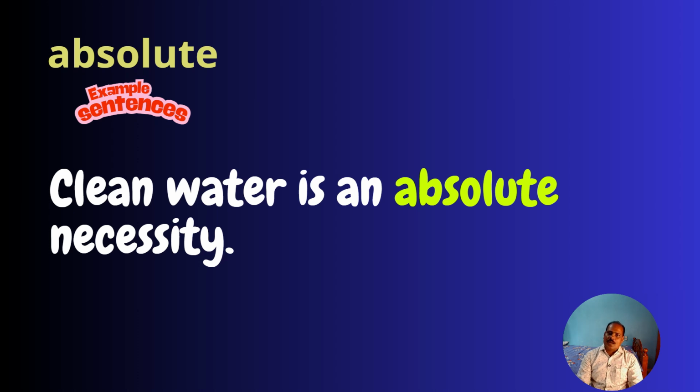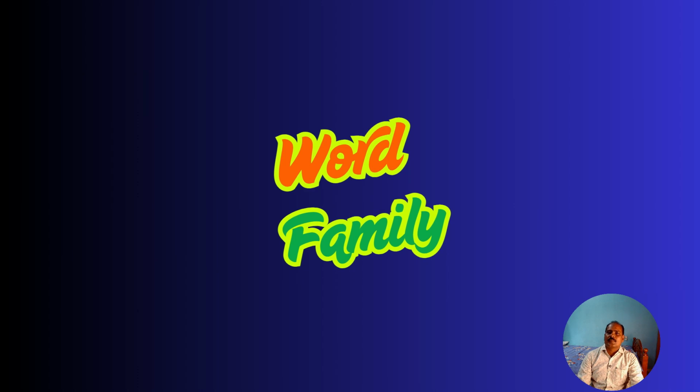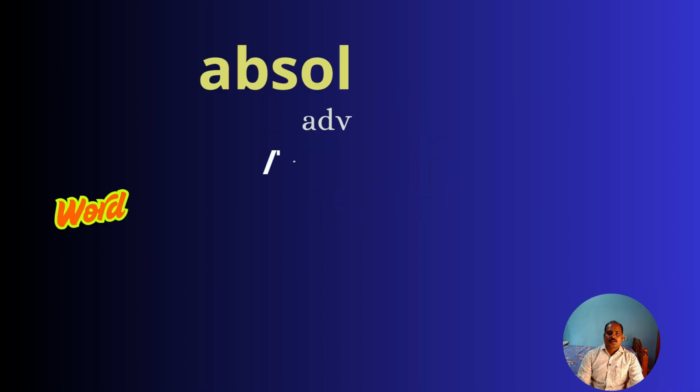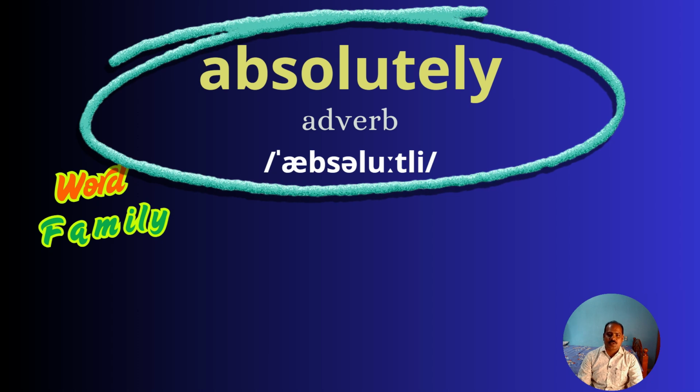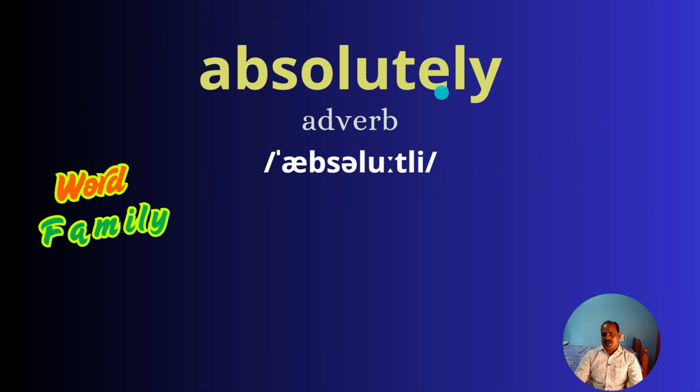Now, what are the other words that are associated with this word absolute? Is there any word family? There is a word. Let's discuss that. From this word absolute, adjective, we can form an adverb, absolutely. Look at the pronunciation as well, absolutely. And absolutely is an adverb.